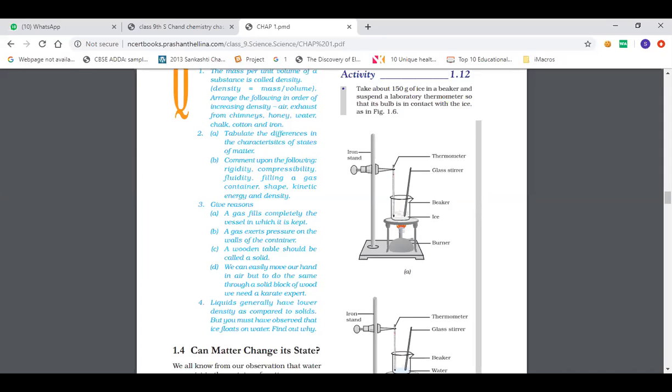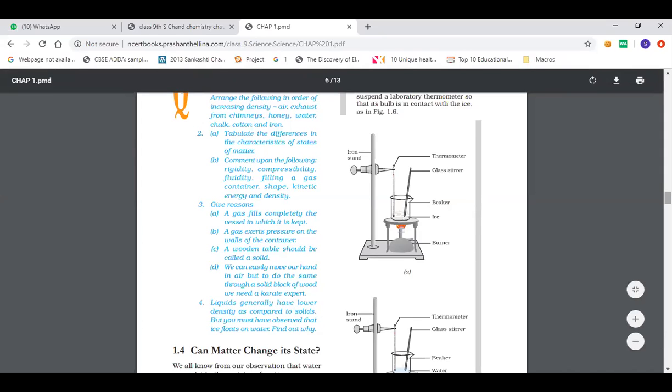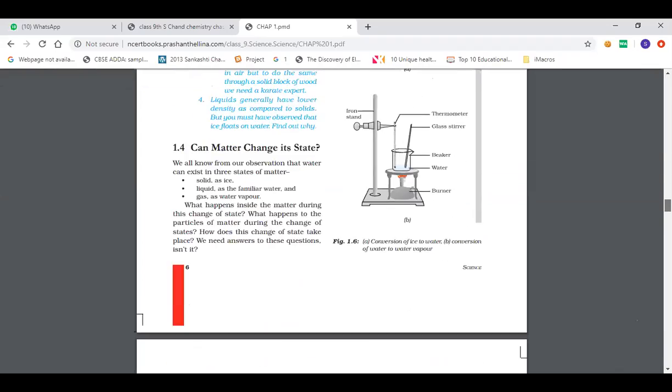Ma'am, do we write it down? I will give you this reason tomorrow. Okay, ma'am. This one we have to take, and then after that,